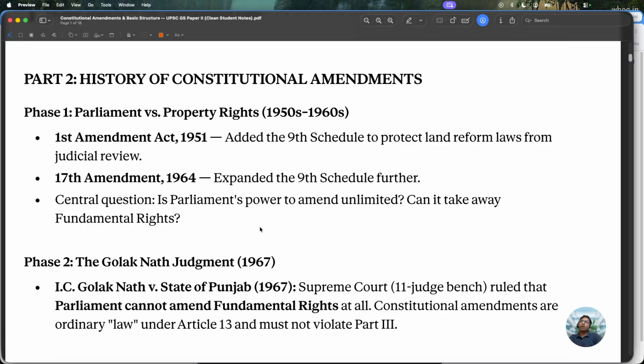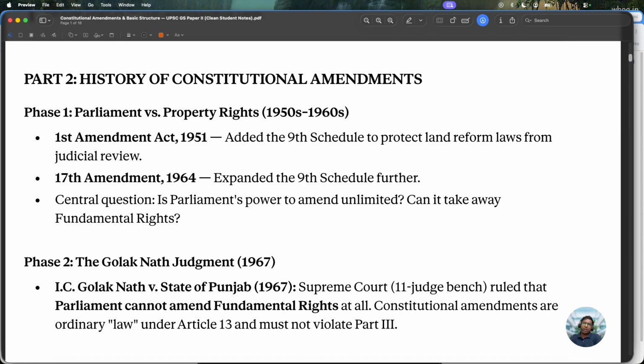Part 2, history of constitutional amendments. Phase 1 was a big battleground in the 1950s to 60s: Parliament versus property rights. After independence, very few individuals had thousands of acres in their names, like the Zamindars, and there were many people without any land rights.